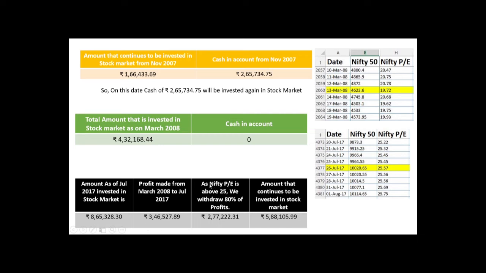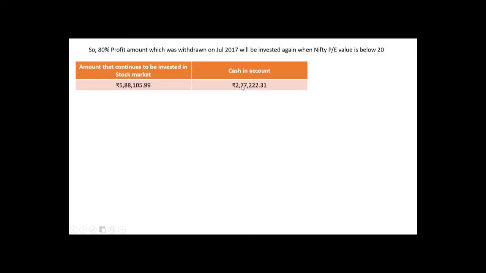According to the 25 by 20 rule, when the market is above 25, we are supposed to withdraw 80% of our profit. So that would be 2,77,000. And we have 5,88,000 invested in the stock market. So this is the current scenario as of July 2017.